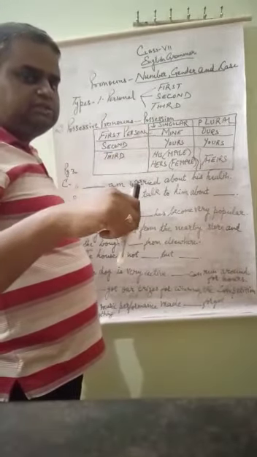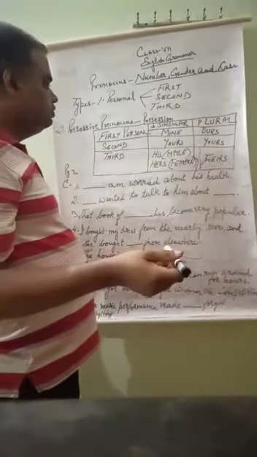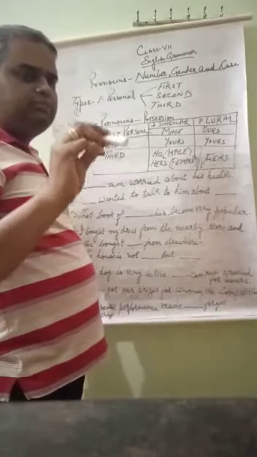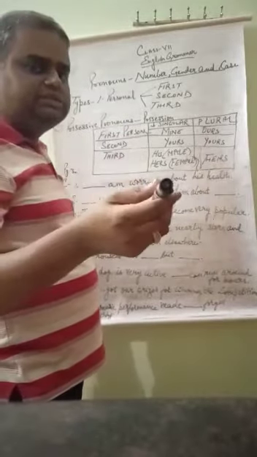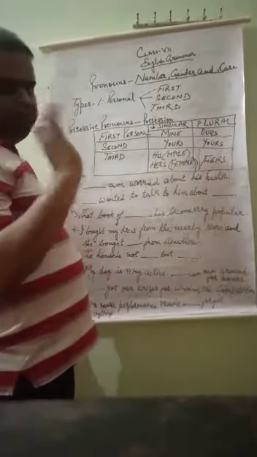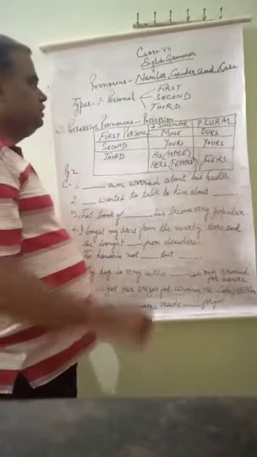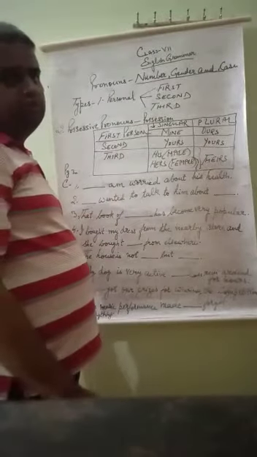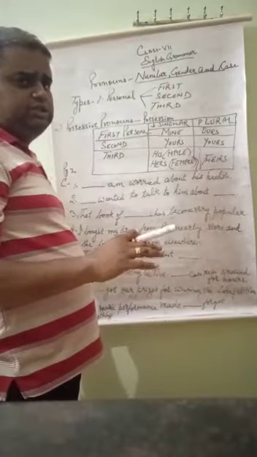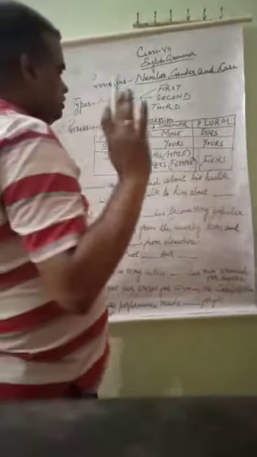But if I say this pen is his, it will be a pronoun. Suppose I say this is her pen, her is an adjective. But if I say this pen is hers, HERS, then it will be a pronoun. So be very clear. There is a very minor difference between a possessive adjective and possessive pronouns. Many people are confused about possessive pronoun and possessive adjective, but this is the very minor difference, and you should keep it in your mind.